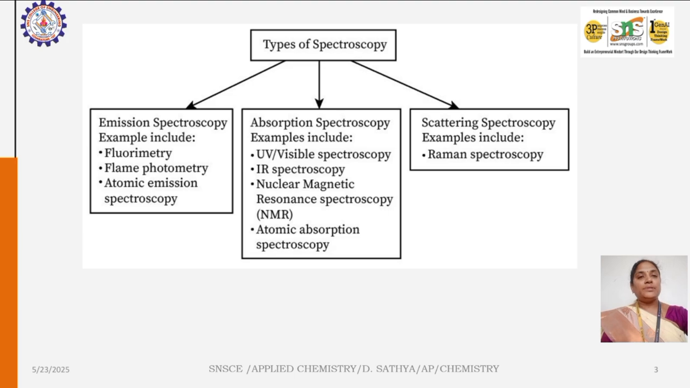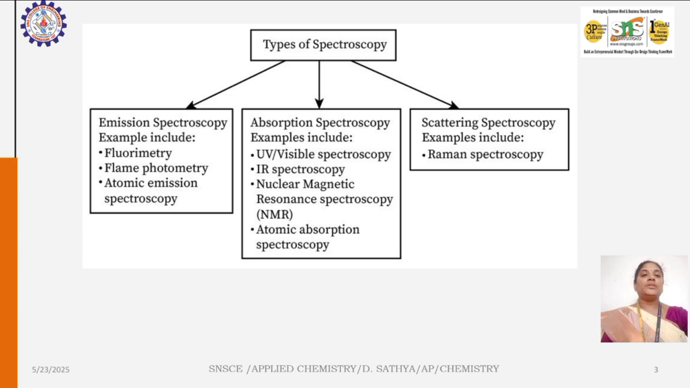The other type is absorption spectroscopy. Different types of absorption spectroscopy are there: UV-visible, IR spectroscopy, nuclear magnetic resonance spectroscopy and atomic absorption spectroscopy. In absorption spectroscopy, the light is passed through the sample solution, which absorbs some radiation and gives the wavelength.